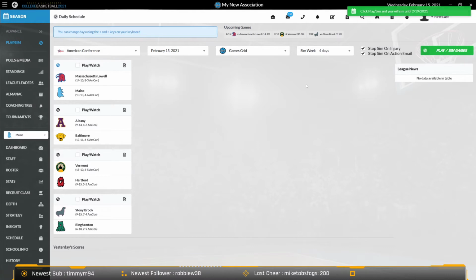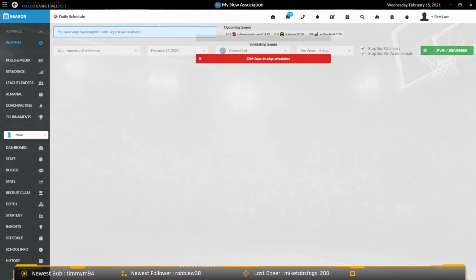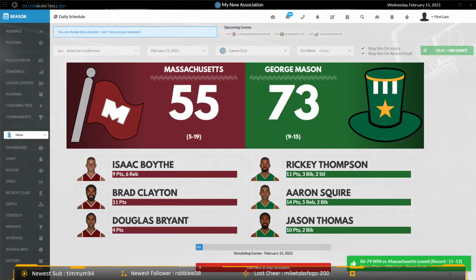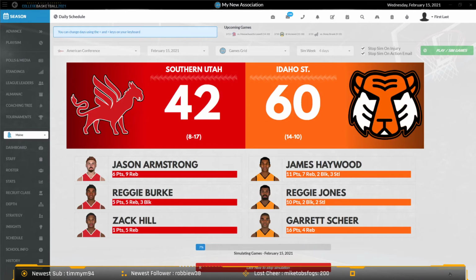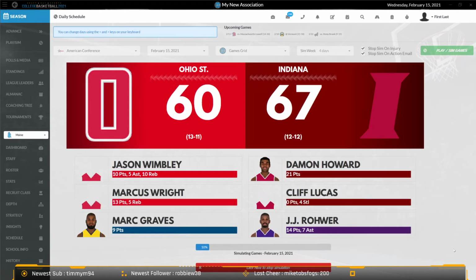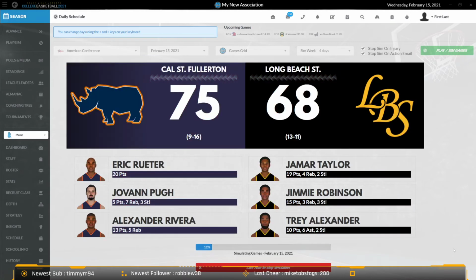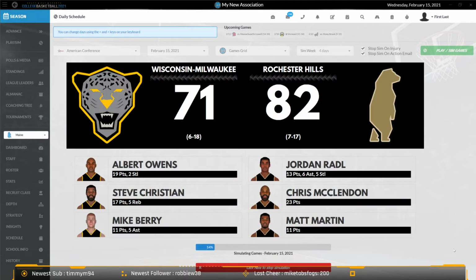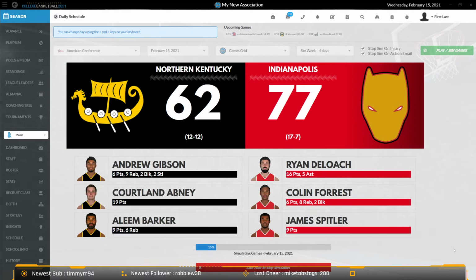Another improvement is to the actual simming itself. So I'm going to play a couple games here, and you'll notice down here now, after your game is over, you're going to get this pop-up in the lower right corner that tells you whether you won or lost that game, updates you on your record. It will tell you who your high points, rebounds, and assist players were for that game as well.